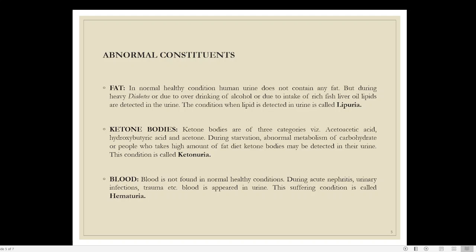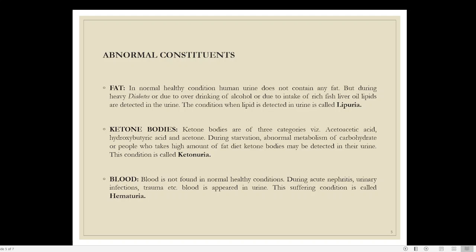Finally, it is hematuria. Simply, as from the word, hem means blood. Normally blood is not present in urine. But due to certain illnesses, like some kind of nephritis, kidney infection, urinary infection, or some kind of physical injury or trauma to your organ, some blood vessels might be leaking, and that blood will come into the urine. That situation is known as hematuria. If blood is present in urine, it is a sign that something is wrong with the working of the kidney. Some serious situation is happening in your kidney, and only then will hematuria occur.